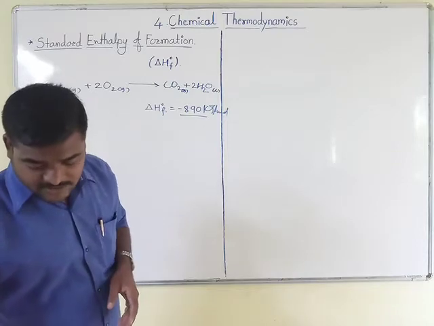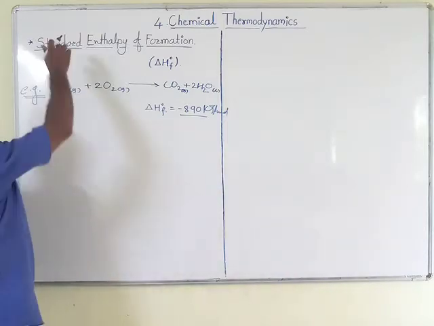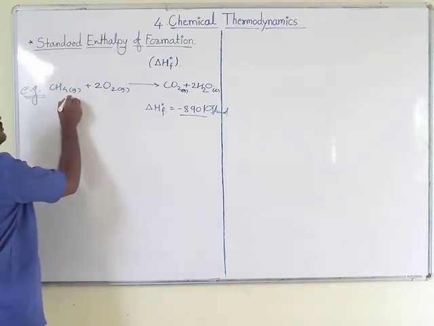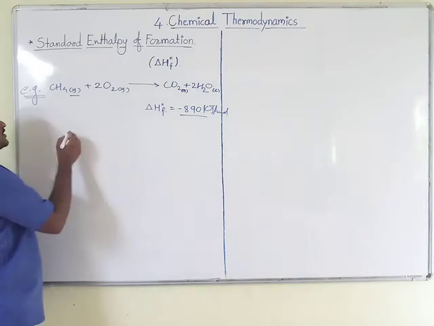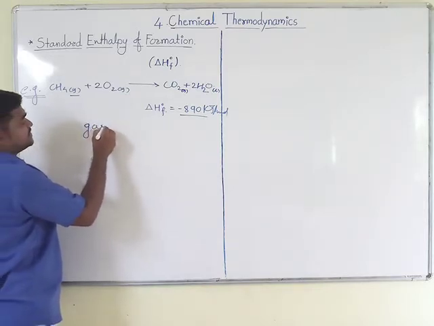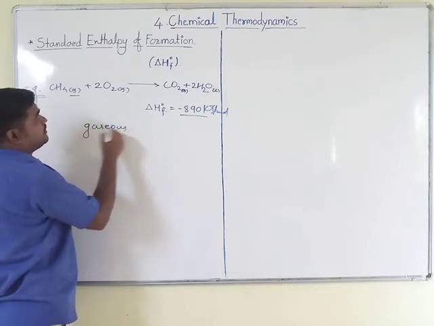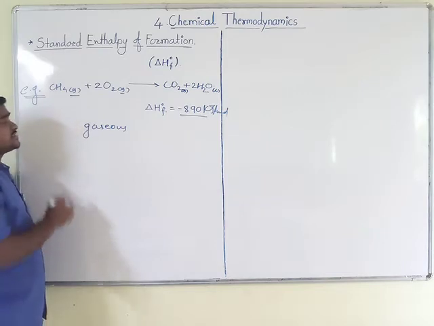Okay. Now in this reaction, some terms we should know before going to see the standard enthalpy of formation. Why are they using G? G is used for the substance which is present in gaseous state, and here also oxygen is in gaseous state, so the term G is used.